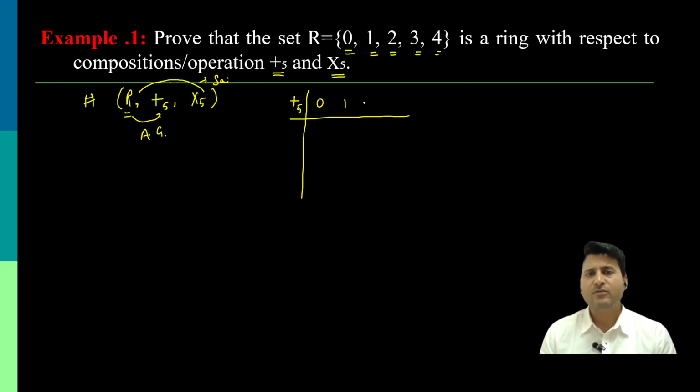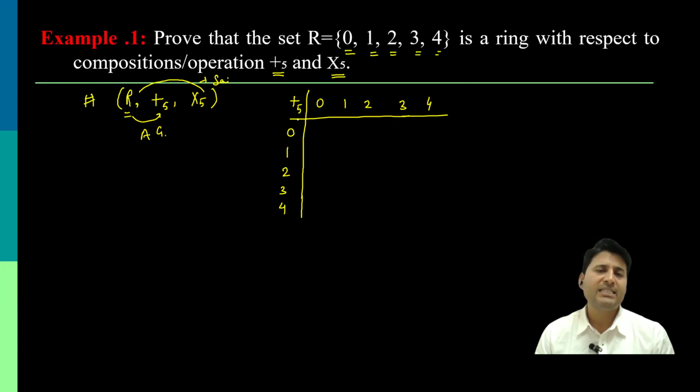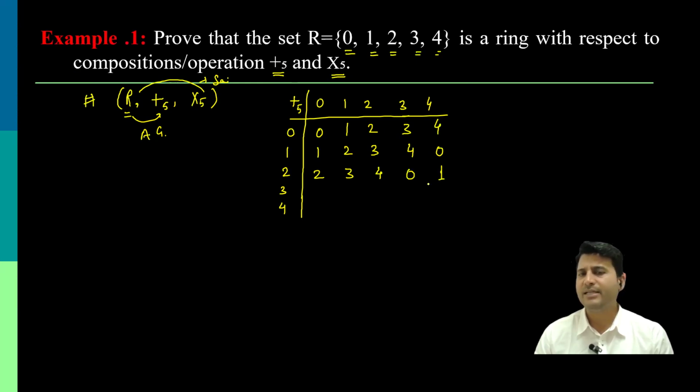The elements are 0, 1, 2, 3, and 4, and on the other side, all the elements. Addition modulo 5 means the operation is defined as a plus b divided by 5, and whatever remainder comes out is the output of that operation. So 0 plus 0, 0 plus 1, 0 plus 2, 3, 4; then 1, 2, 3, 4, 5. 5 in addition modulo 5 is 0, because 5 divided by 5 has remainder 0. Then 2, 3, 4, 5, 6; 6 divided by 5 has remainder 1.